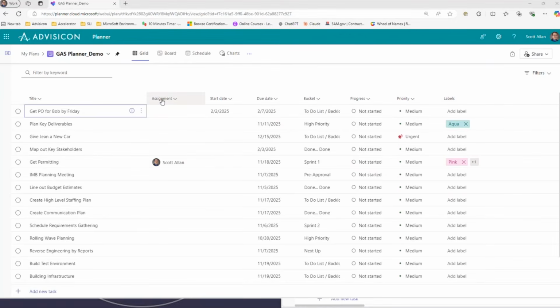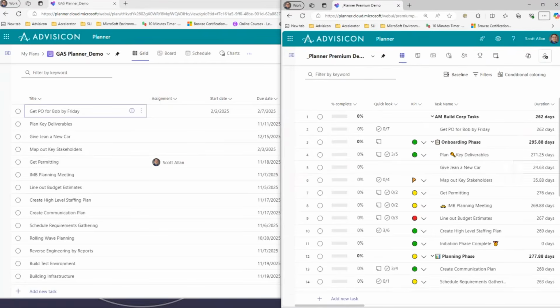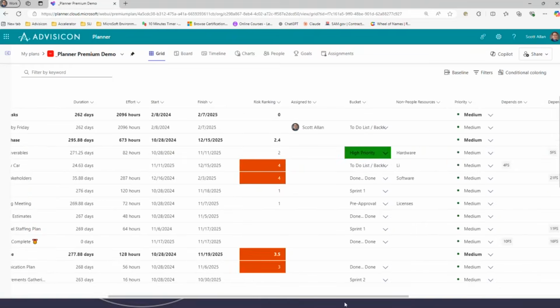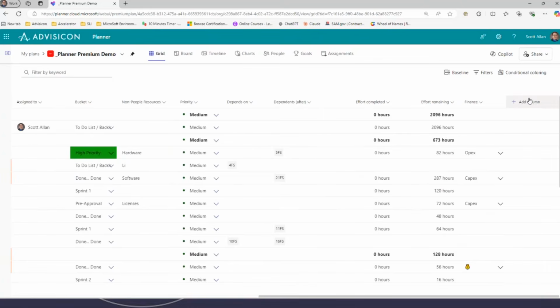Now, when we go to Planner Premium, we have more options. We have our percent complete. We have KPIs, we have task name. Now, not all of these fields are native to Planner Premium. We do have the ability to add columns in Planner Premium, and we can add those columns just like in Microsoft Project.